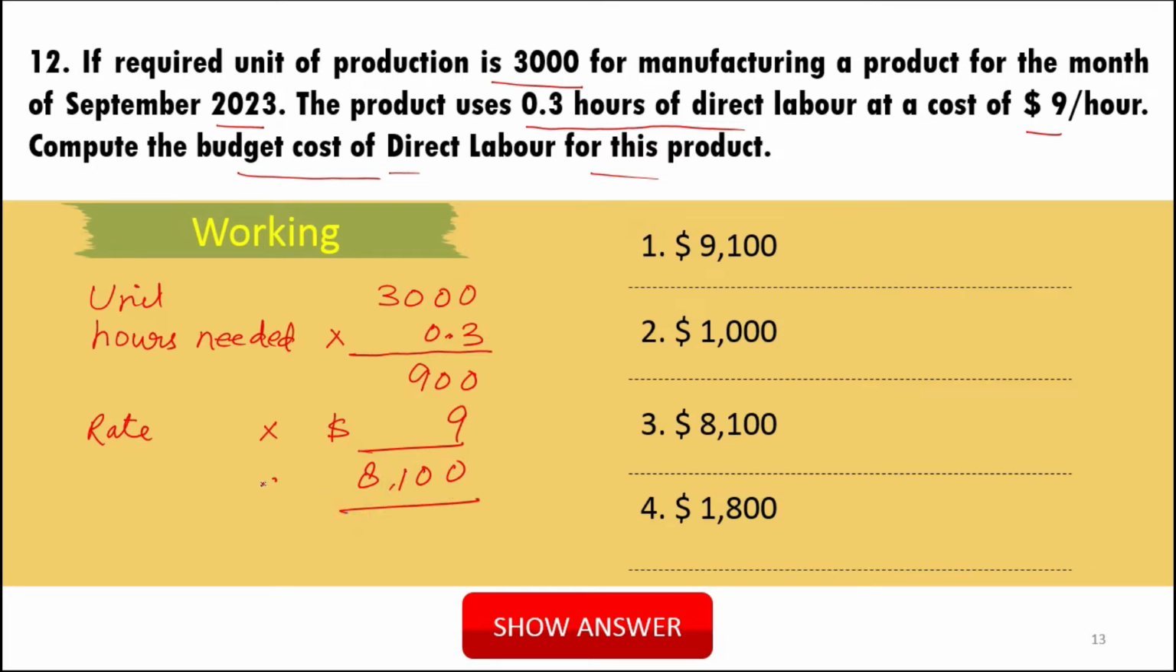Multiply with this, and you will get $8,100. This will be the budgeted cost of the direct labor. So 8,100 is your answer. It is in option number 3. The other options are wrong. We have to choose option number 3.